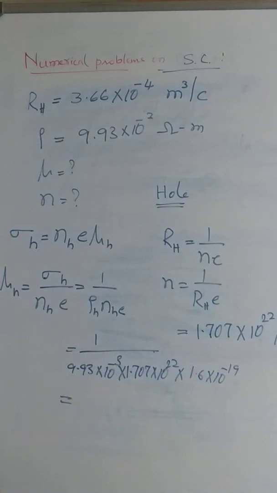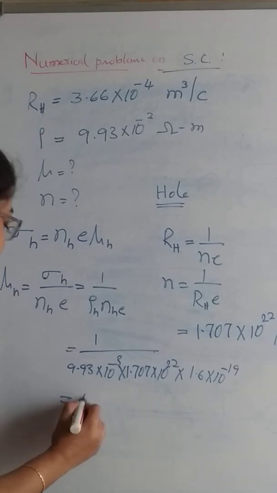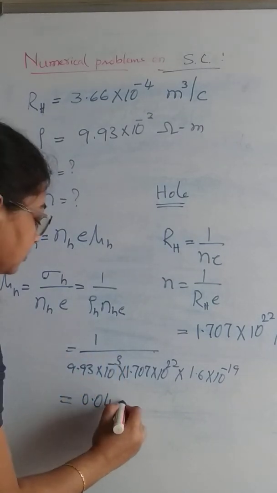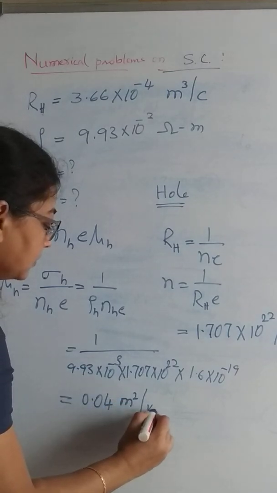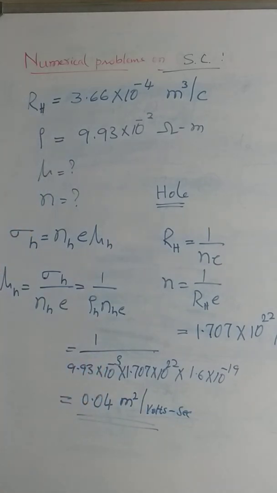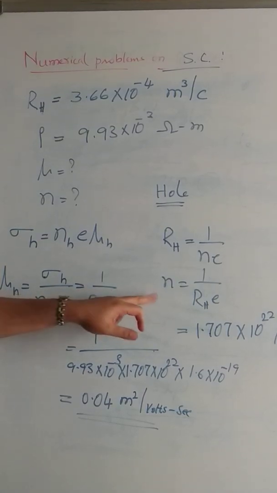Simplifying this, we get mobility of holes is equal to 0.04 meter square per volt second. This is how you can calculate mobility of the hole and the number of holes per unit volume.